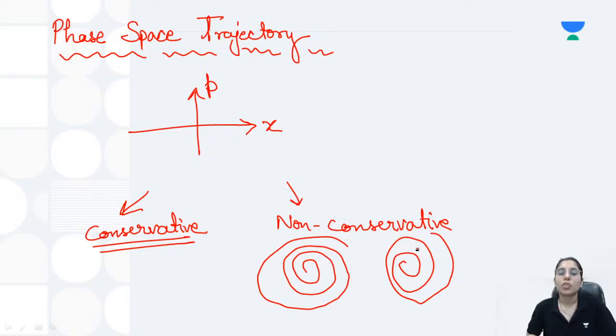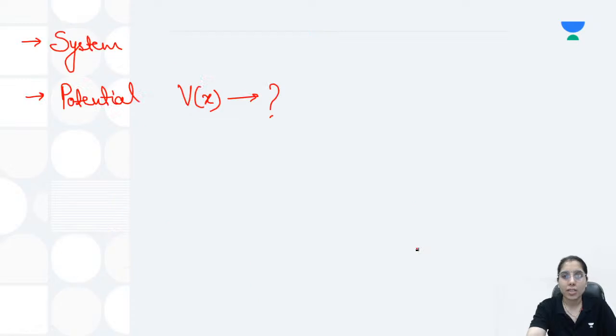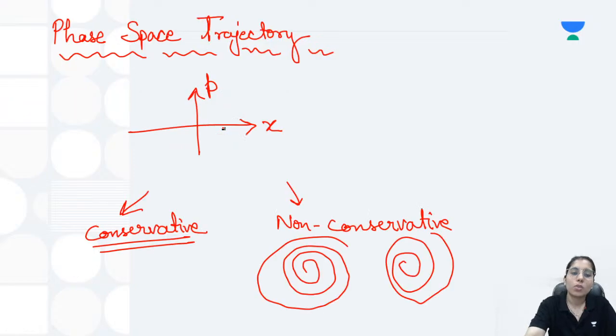Now let's talk about the next thing. This was when the system information is given. Now, when the potential is given to us, what will we be doing? That's another point. For that, a few steps you have to take. What are the steps you have to keep in mind when the potential is given to you in any given question, the steps which will help you draw the complete trajectory? That's what we will be discussing right now. So let's talk about it.